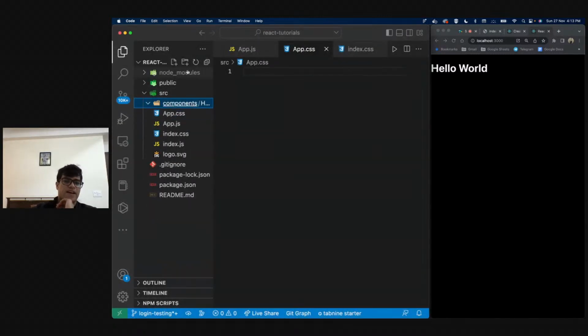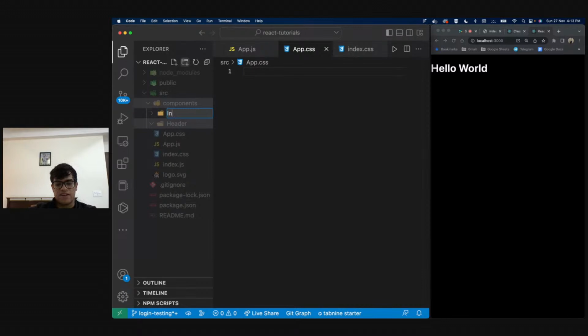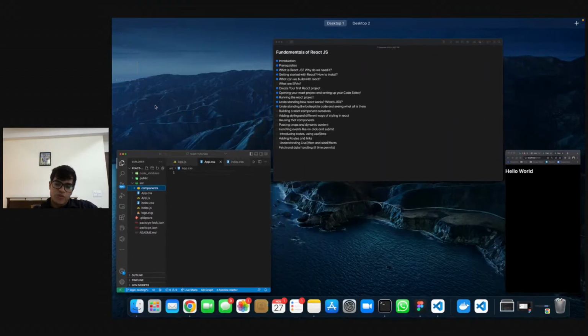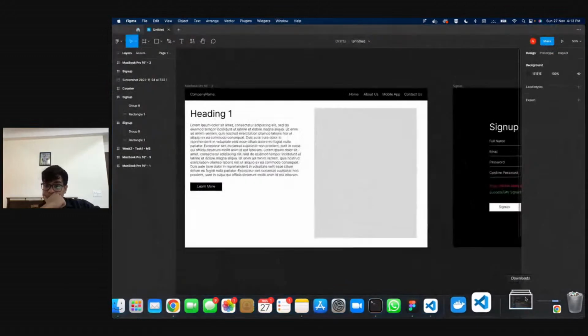And I will make another component called info component. So I've made a folder called components, and inside this, I'll be coding my components. For those of you who do not know, a component is a particular part of the code. Let me actually show you what I will be coding right now.